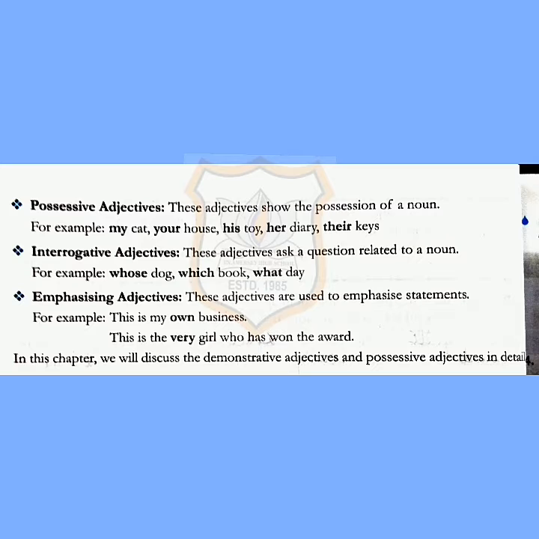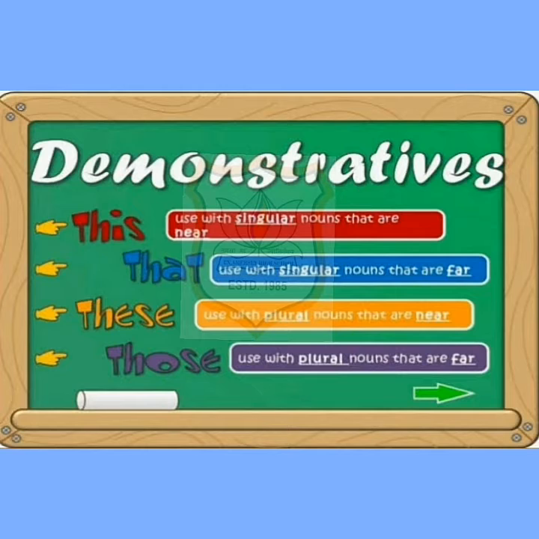Interrogative adjectives. These adjectives ask a question related to a noun. For example, whose dog, which book, what day. Last one, emphasizing adjective. These adjectives are used to emphasize a statement. For example, this is my own business. This is the very girl who had won the award. In this chapter, we will discuss the demonstrative adjective and possessive adjective in detail.